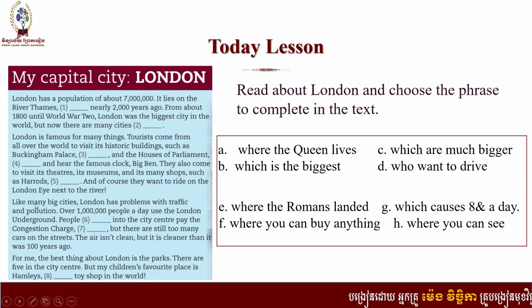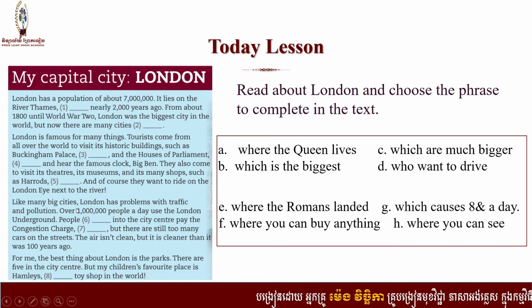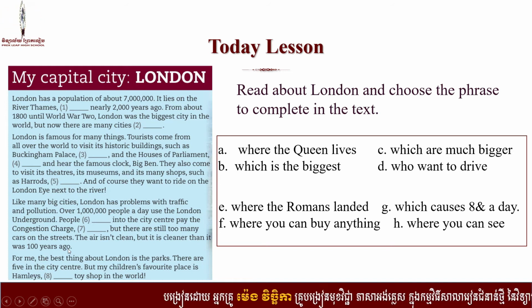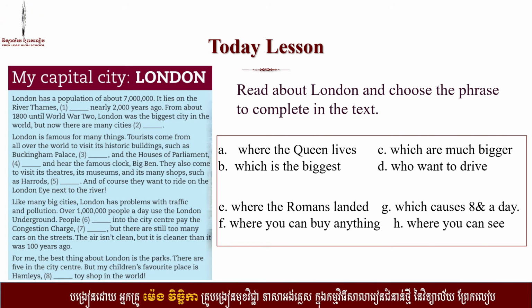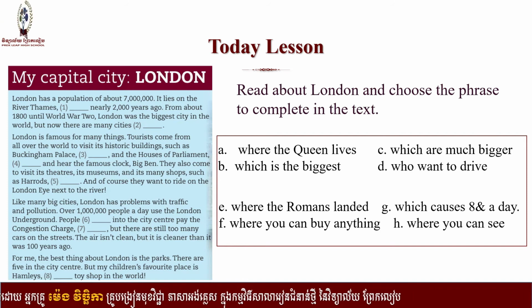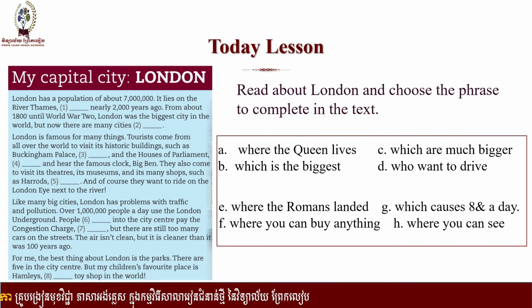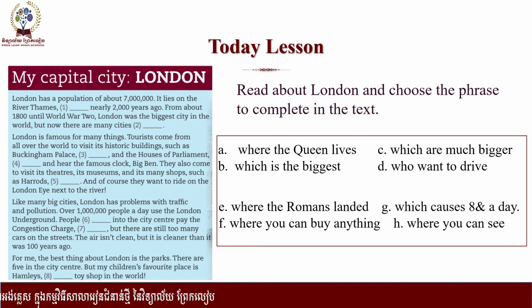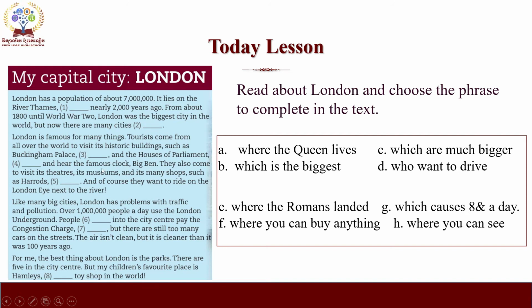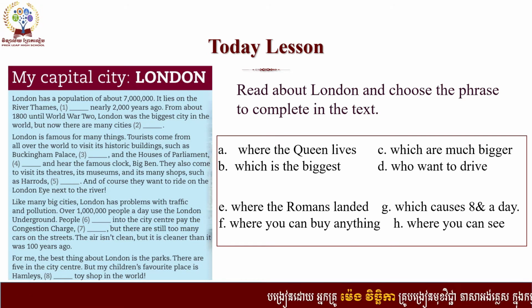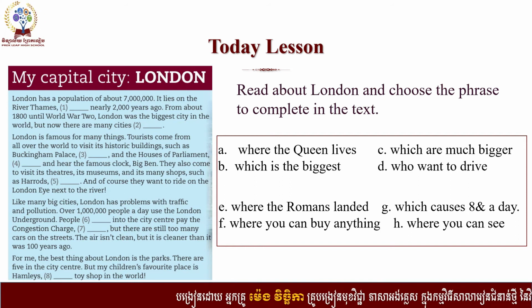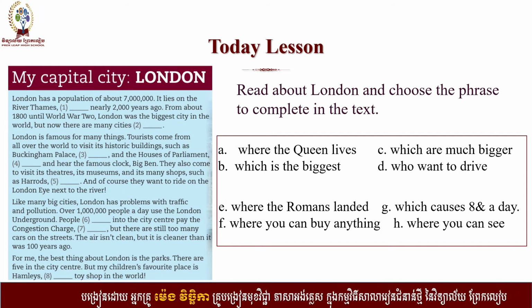From like many big cities to 100 years ago is another paragraph, and the last paragraph is from the biggest things about London until toy shop in the world. So in total we have 4 paragraphs, and in each paragraph there is different information. So let's move on to the first paragraph together.